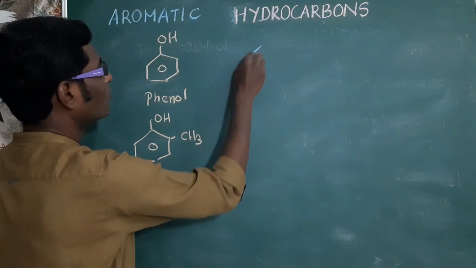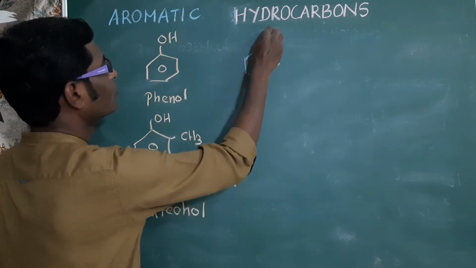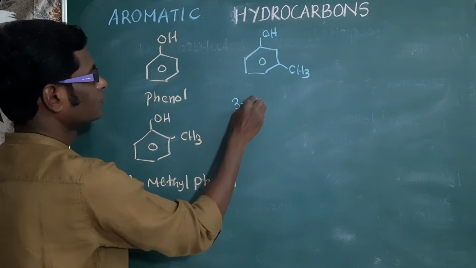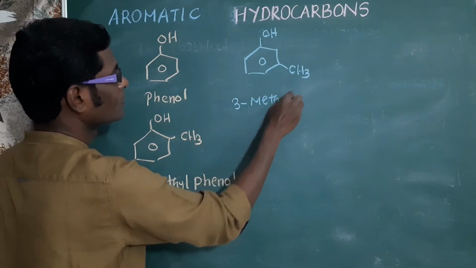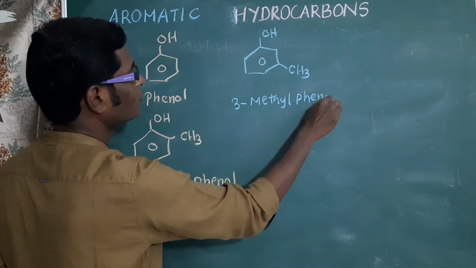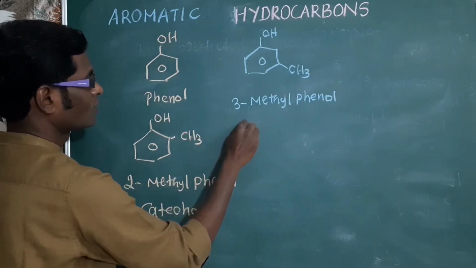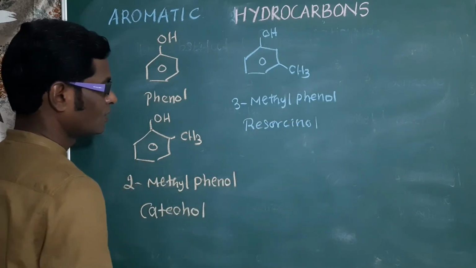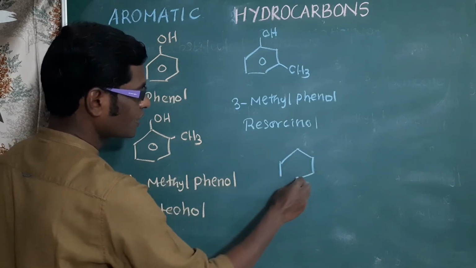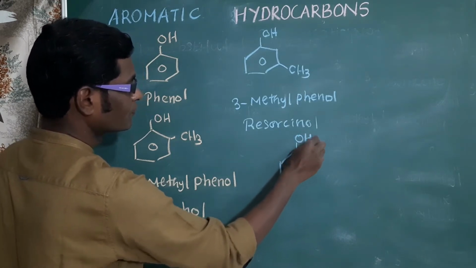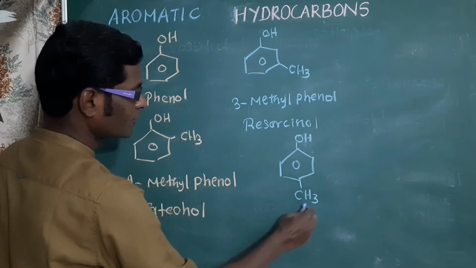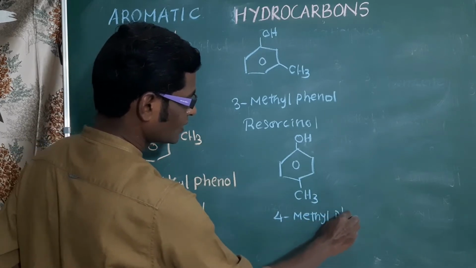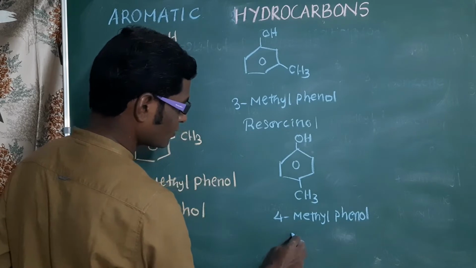If methyl group is bonded in alternative meta position, name we can give 3-methylphenol, IUPAC name. Common name resorcinol. If methyl group is located straight opposite to the OH group, 4-methylphenol is the IUPAC name. Common name quinol.